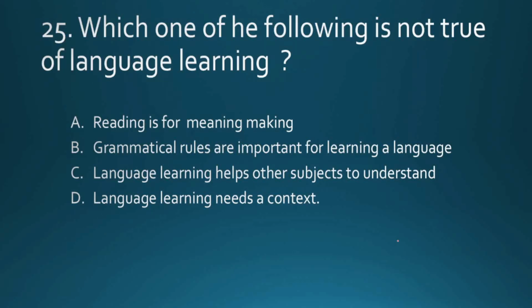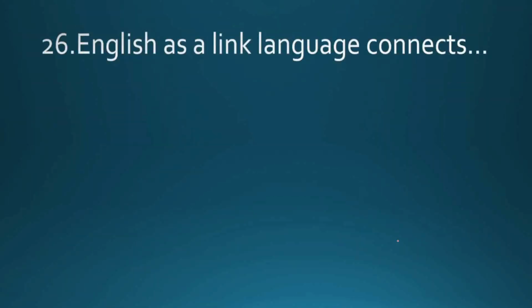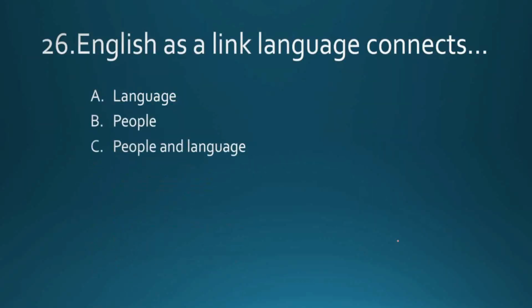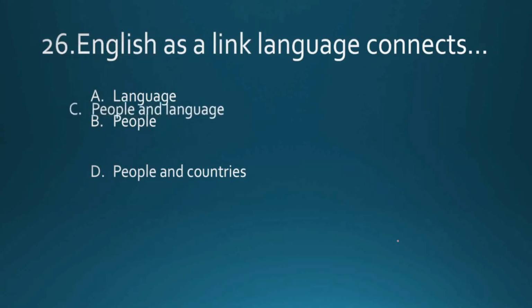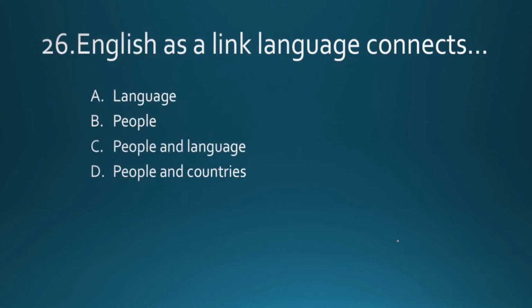Even without knowing grammar, a 2-year, 3-year-old child can speak beautifully and correctly. So, grammatical rules are not very important. English as a link language connects people and countries. The right answer is people as well as language.